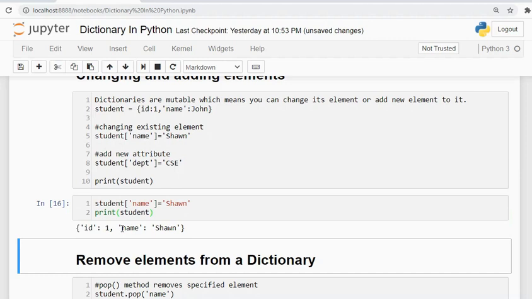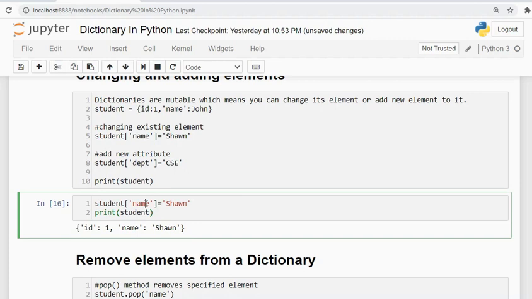Suppose I forgot to add some attribute. This Sean is a college student and he studies in the department of CSE. To do that, I just need to pass the department key to the dictionary. Even if it is not present, it will go and add that key to the dictionary. No need to worry about that. Now if we print the student, I will get the ID as 1, name as Sean, and the department as CSE.